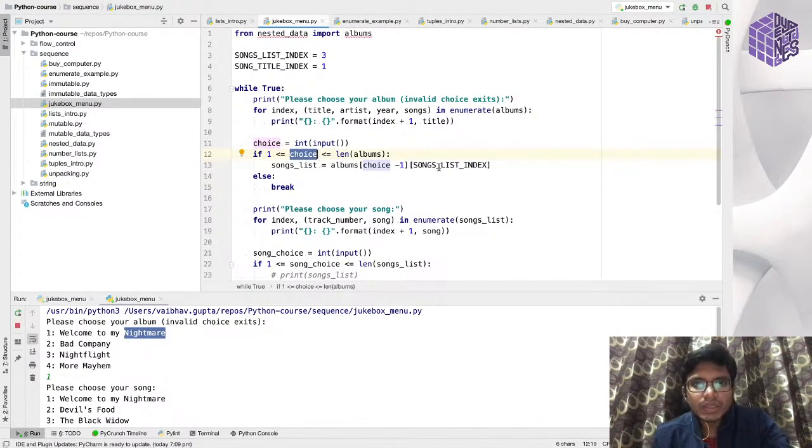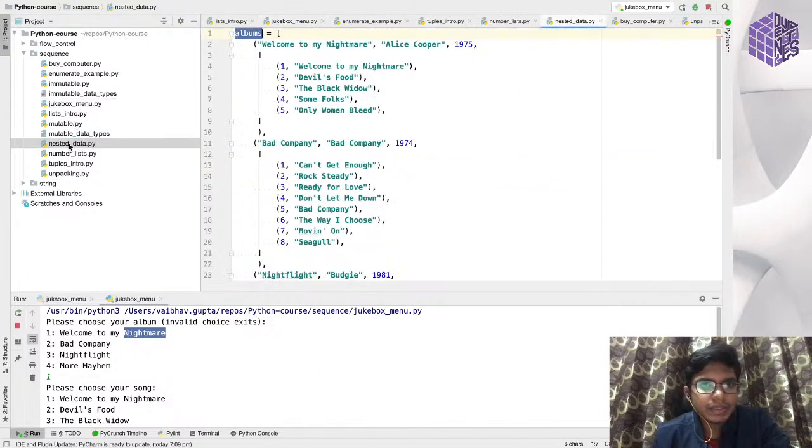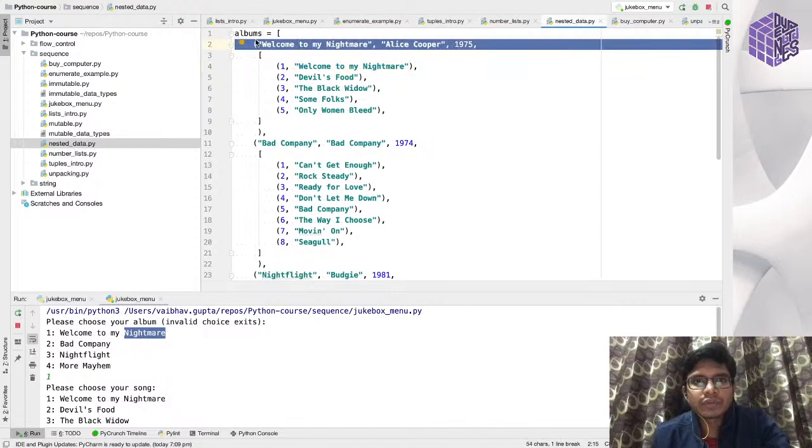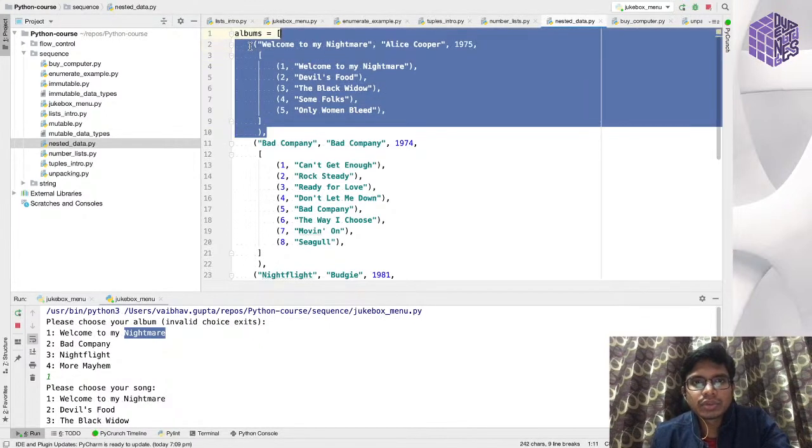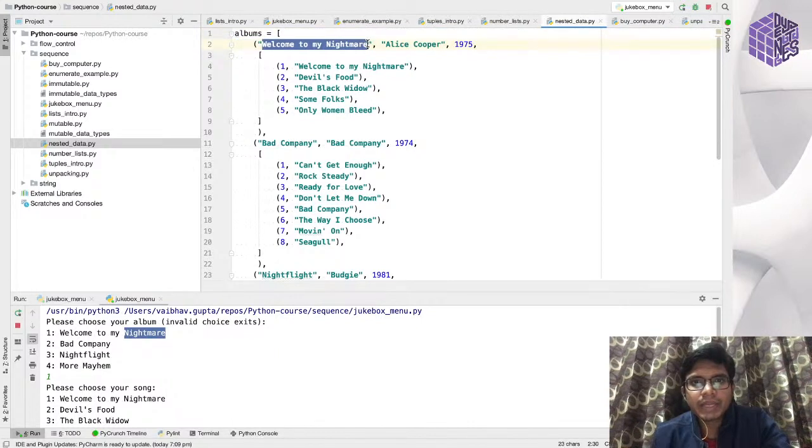And I've initialized songs list index to 3, because if you see my data structure, my songs list is present at index 3. This is index 0. So if you are at a particular album, your first item is the title of the album, which is at index 0.